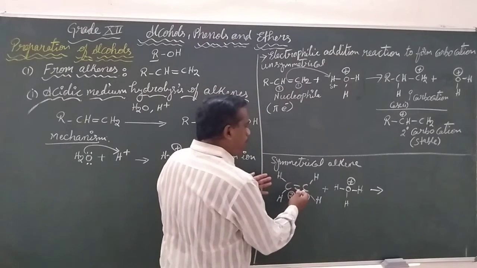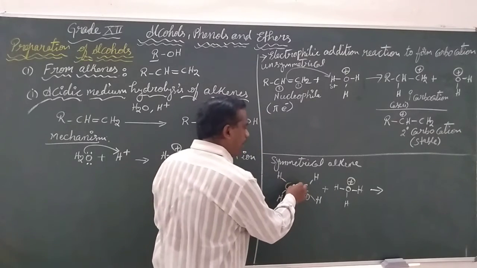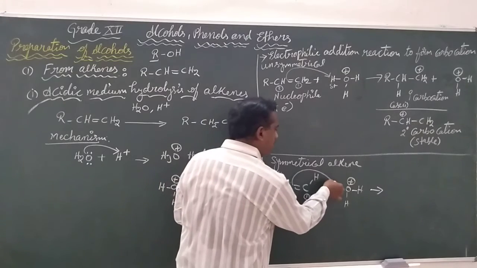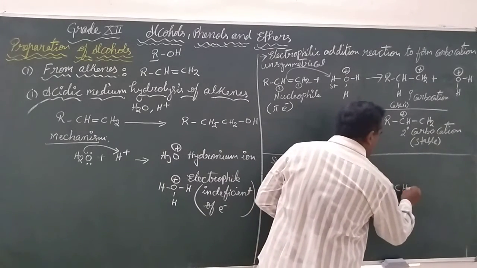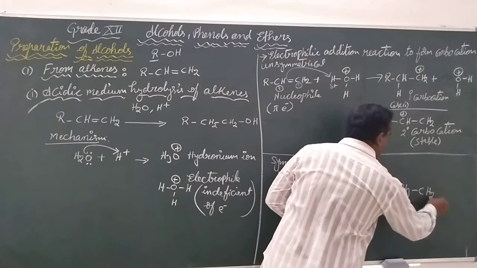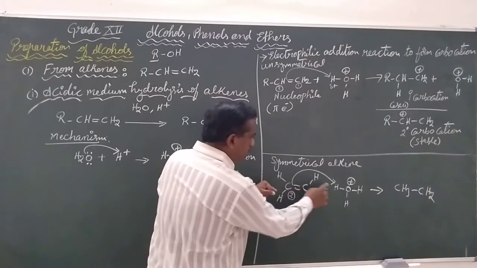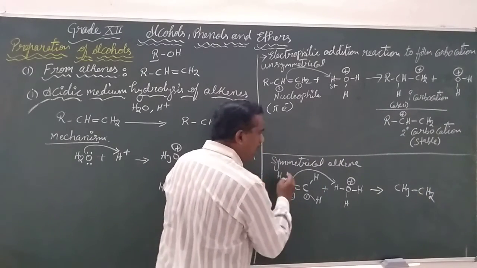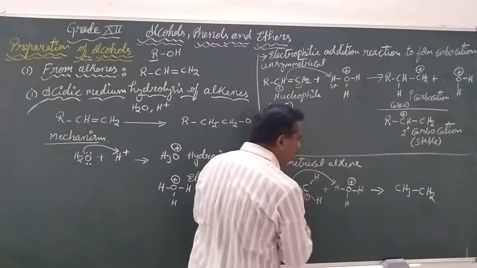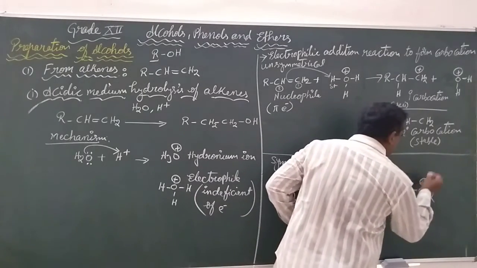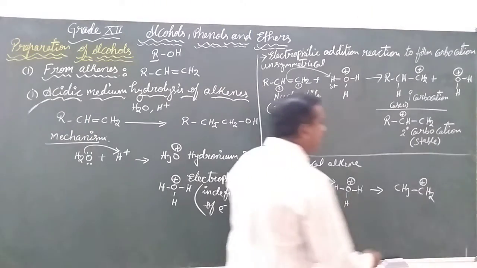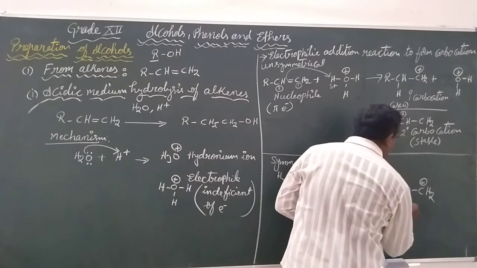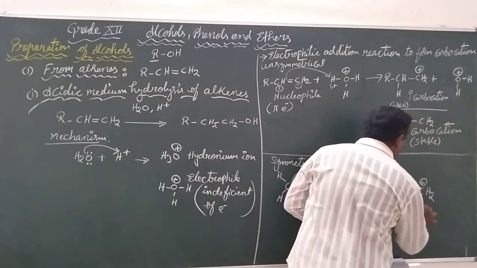Either carbon can pull one of the pi electrons towards it and donate the electrons to the hydrogen, resulting in CH3 CH2, because hydrogen was added onto one carbon and the other carbon lost the pi bond, so it is getting a positive charge on it. So here we have generated the carbocation.